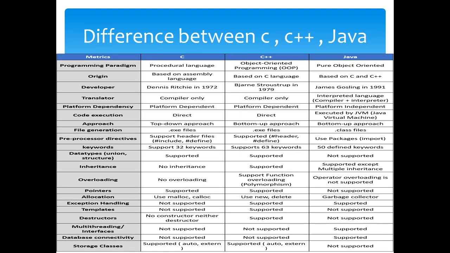As for origin, C is based on assembly level languages. Previously we had assembly level languages, and from that C originated. C++ originated from C.